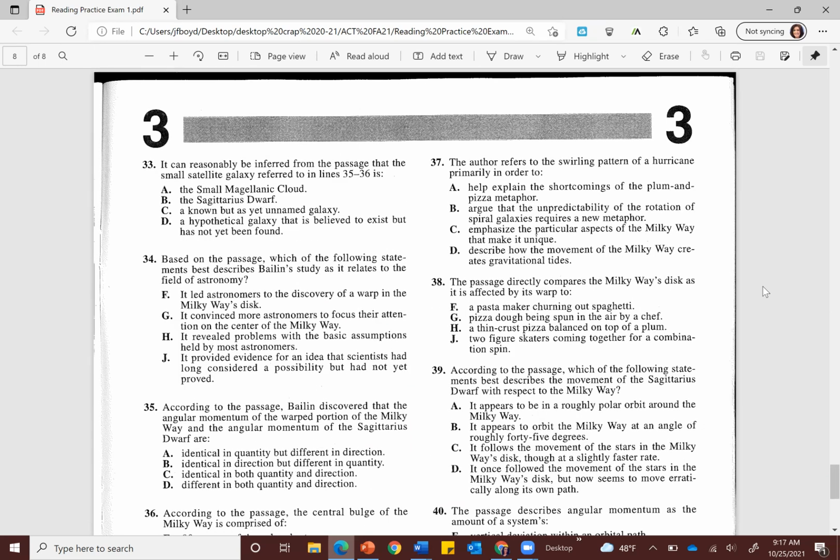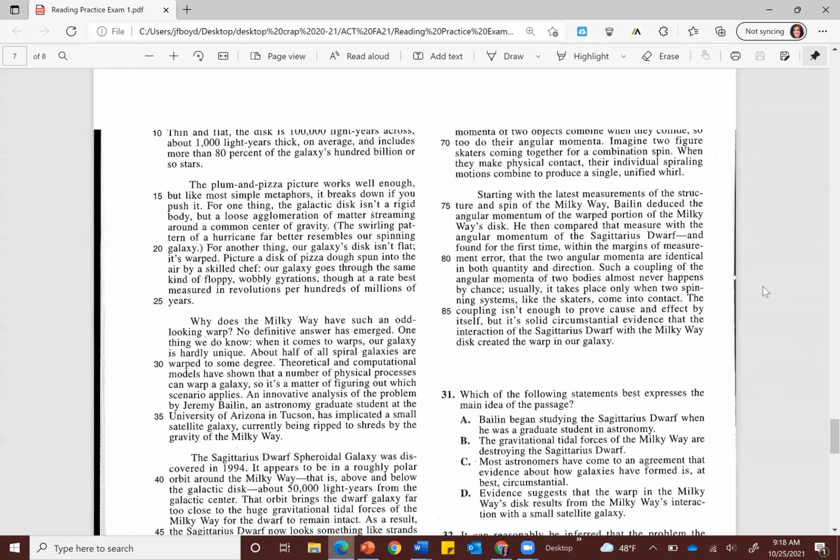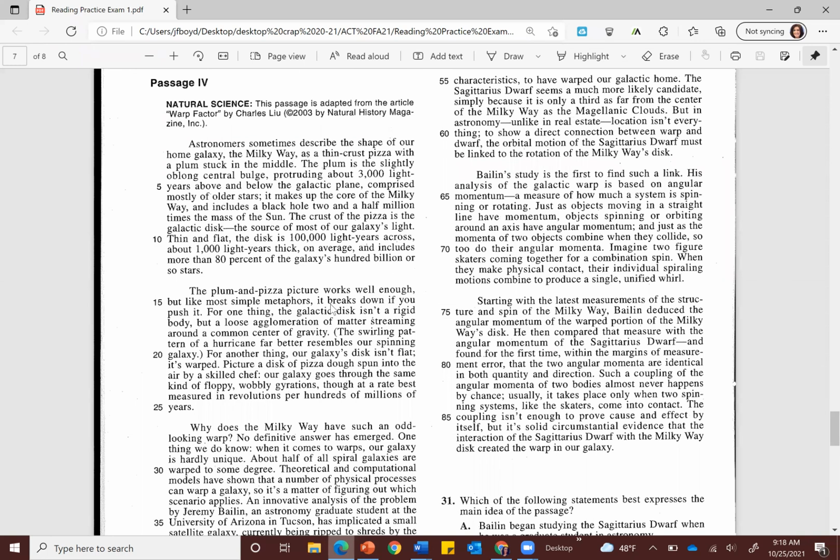Number 37, the author refers to the swirling pattern of a hurricane primarily in order to. Take a moment and see if you can't find the right answer. All right, the right answer here for 37 is A, and this is the only non-key ideas and details style question. This is a craft and structure question. We can come back up to where they mention the hurricane in order to support that answer. Here we go. The swirling pattern of a hurricane far better resembles our spinning galaxy. And just before that, they say how the plum and pizza picture works well enough, but it breaks down if you push it like most simple metaphors.